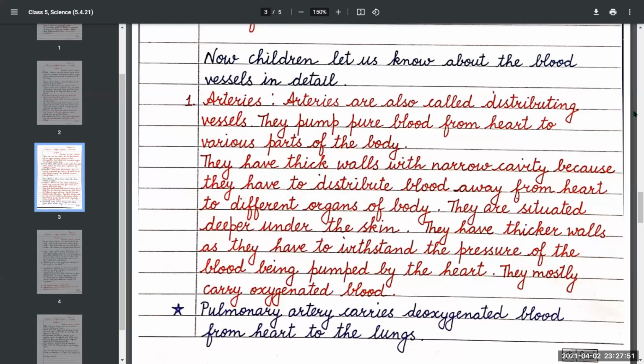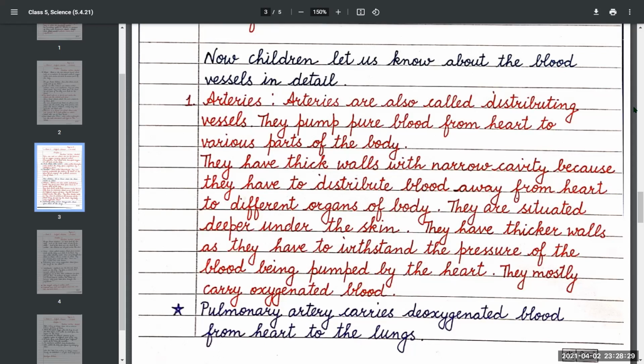They pump pure blood from the heart to various parts of the body. They have thick walls with a narrow cavity because they have to distribute blood away from the heart to different organs of the body.